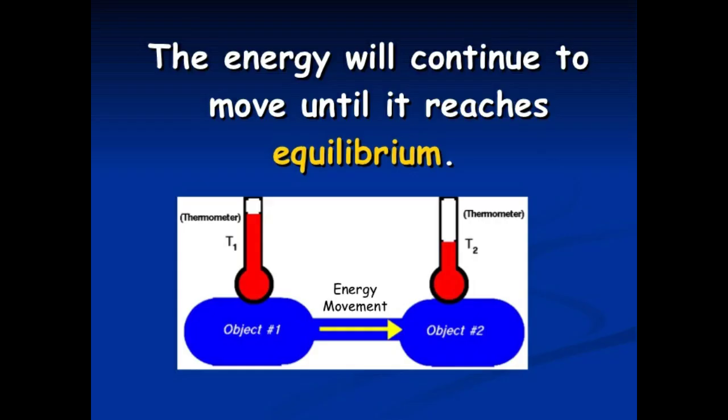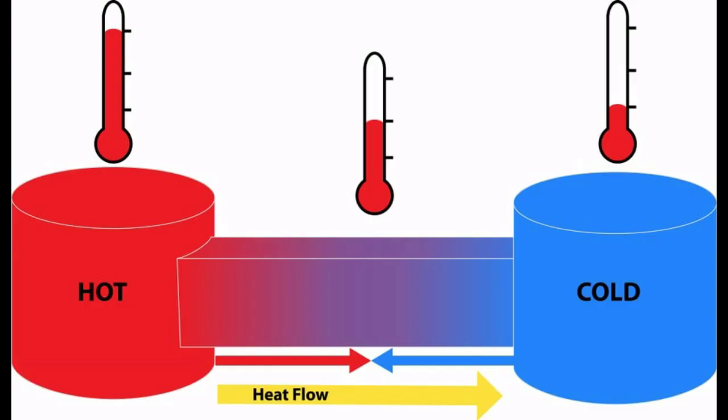Thermal equilibrium. Two or more physical systems or bodies are said to be in thermal equilibrium if there is no net flow of thermal energy between the systems. Heat energy always flows from one body to the other due to a temperature difference between them. Thus, you can define thermal equilibrium in another way. If two bodies are said to be in thermal equilibrium, then they will be at the same temperature.